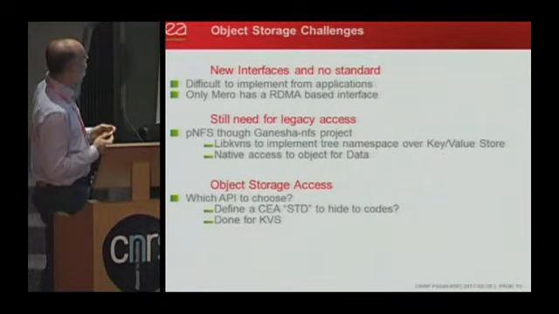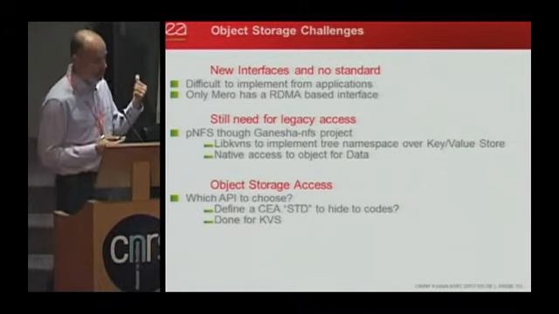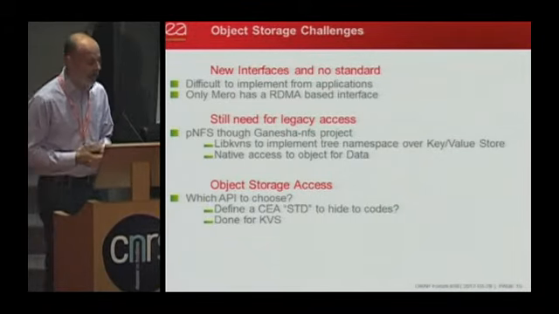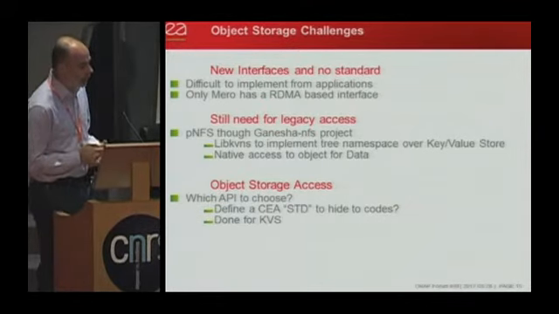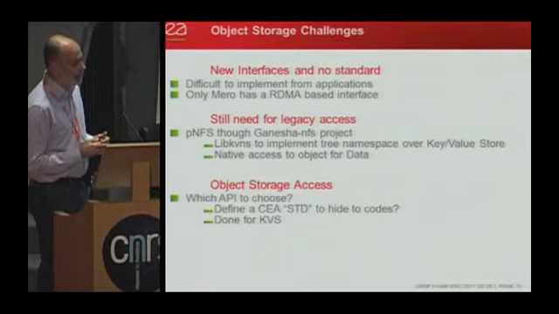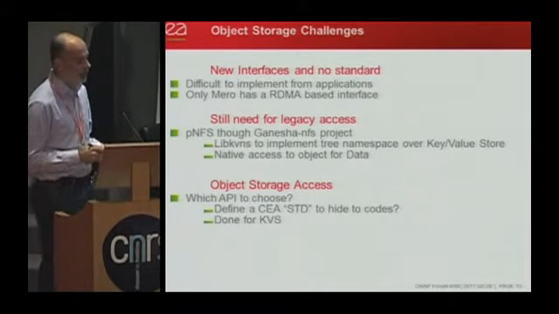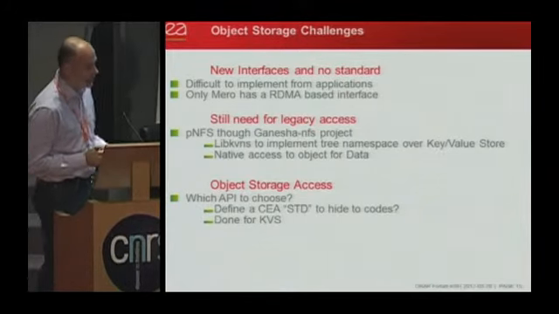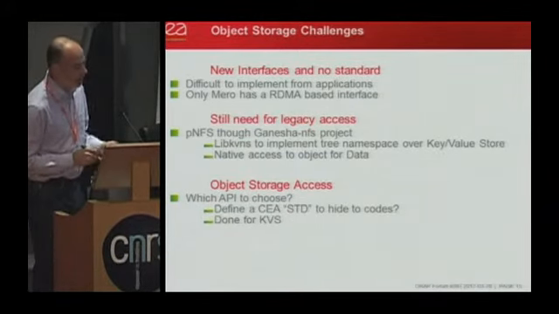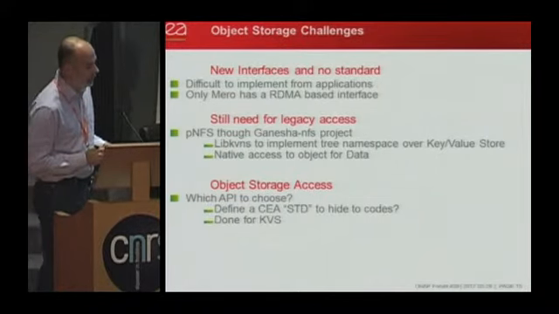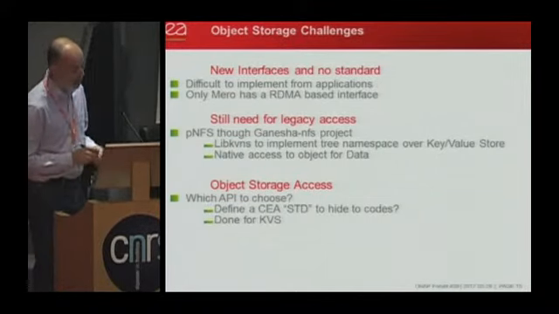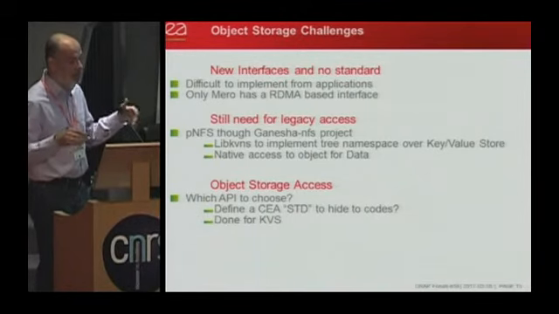And also, even when we put this kind of object storage appliance in the computing center, we will still need legacy access. Our plan is to use pNFS in our homemade NFS server, which is Ganesha. And to do this, we have implemented the libkvsns library, which implements a tree namespace on a key-value store.